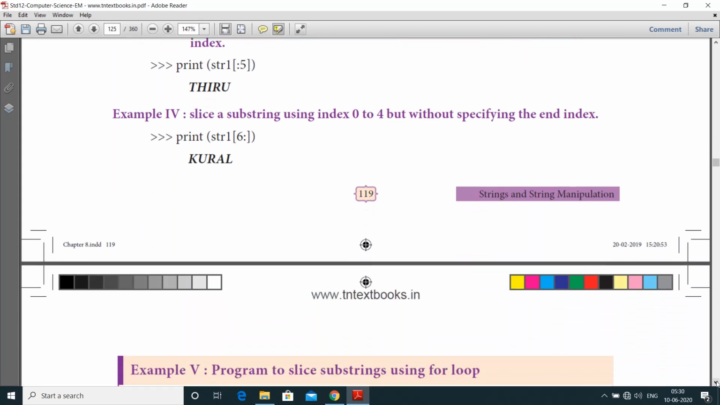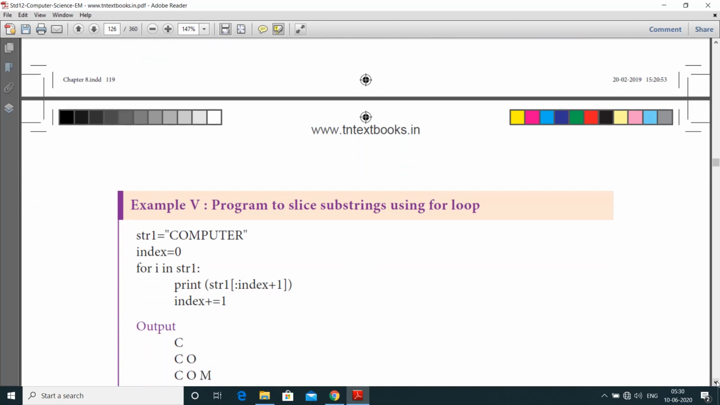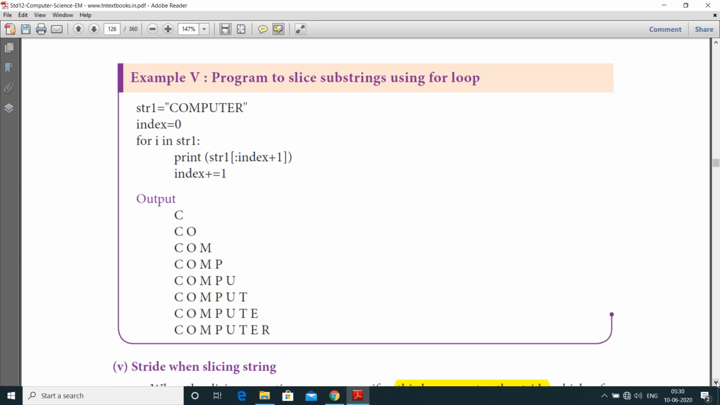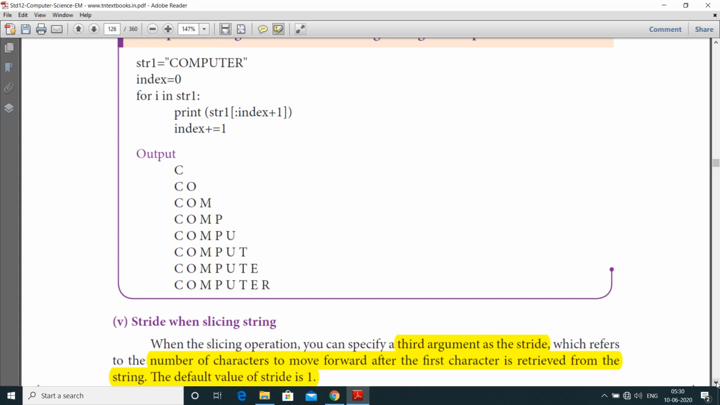And next one is an example, a program to slice substrings using for loop. str1 equal to computer, starting from the index equal to 0, that means it is a positive subscript. For i in str1, print of str1, index plus equal to 1, that is increment operator. Let us see, first str1 is equal to computer. Now we are going to print the statement computer starting from index equal to 0.